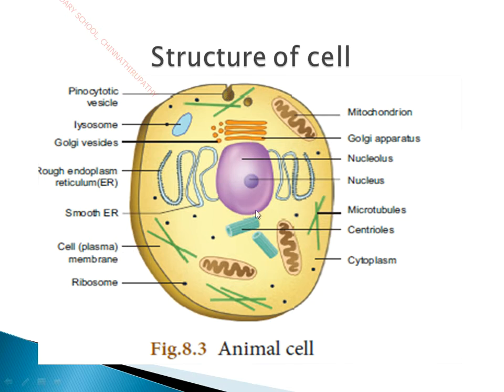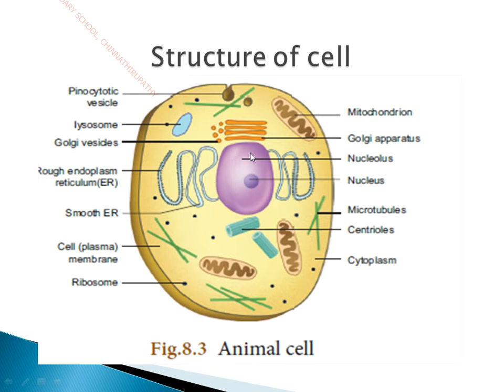And here you can see the center part called nucleus. Here it is marked wrong, children. Actually this is nucleus, and the small rounded part in the center of the nucleus is called nucleolus. Please make it clear. Here is a small diagrammatic mistake. This is nucleolus and this is nucleus.